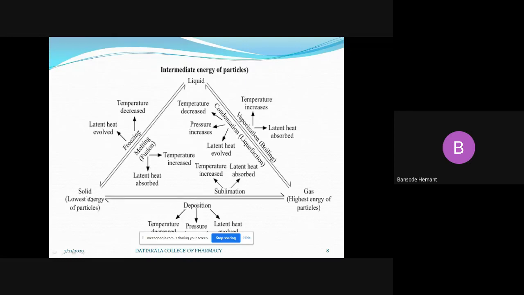The intermolecular bonding, or intermolecular force of attraction between the solid molecules, will break down. So that much energy we need to provide. That much energy will be absorbed to break the attraction between the solid particles or the solid molecules.